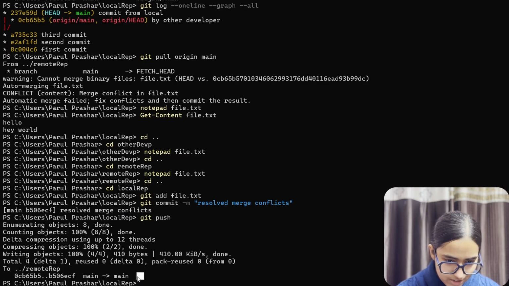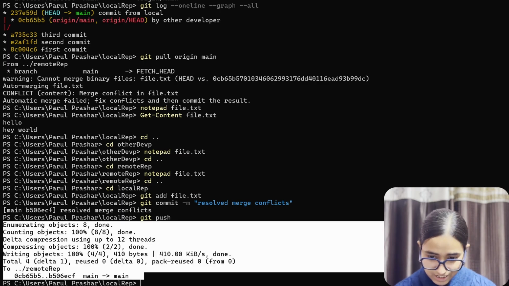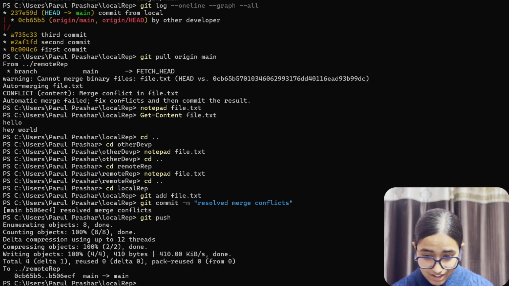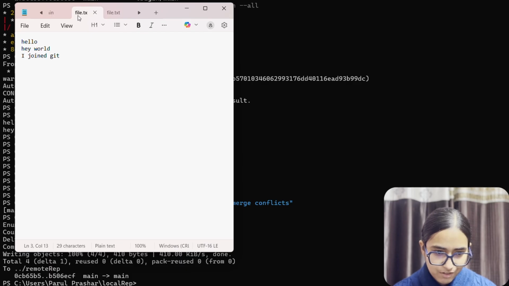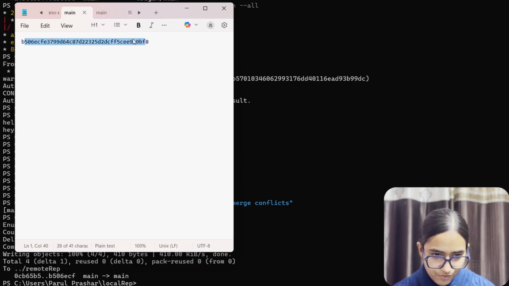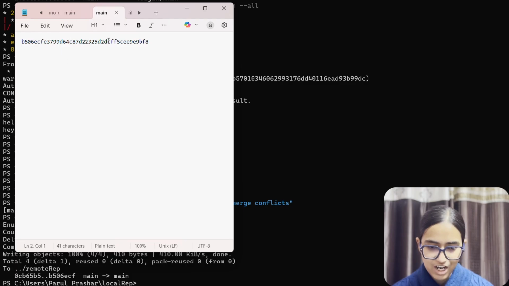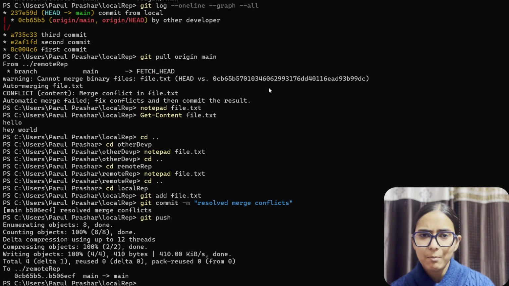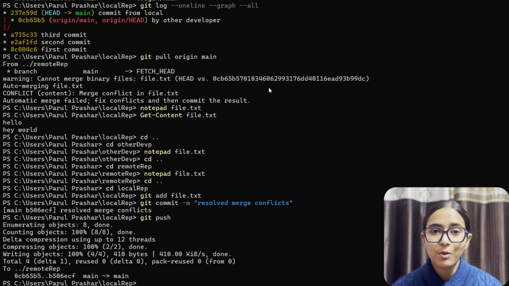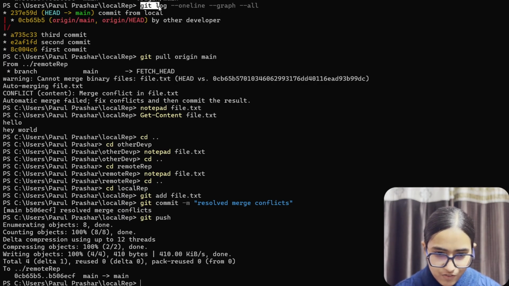So now it says things have been pushed. Let's check our files. We had these main files in the beginning which contained hashes. So we have this hash and we have this hash and everything is up to date. But over here you would not get to understand most of the things because still we cannot see it clearly. Let's run this command and you'll see a graph once again.